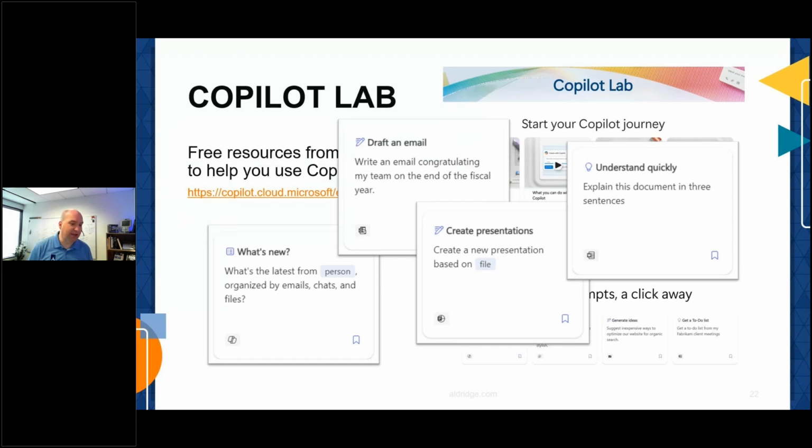Because, hey, what's the latest from this person organized by email, chats, and files? I'd like to draft an email with this sort of content. Could you tell that it's AI written? Yeah, probably. Is it going to write with the same flair that you do? Probably not. Is it going to get you 60, maybe 70% of the way there? So all you have to do is edit it and personalize it.